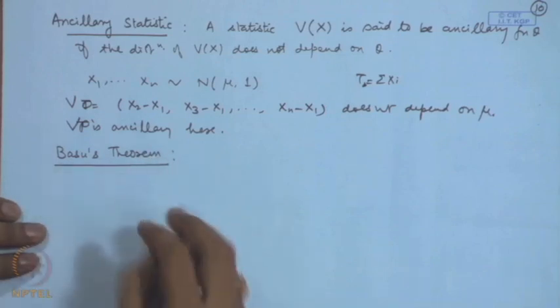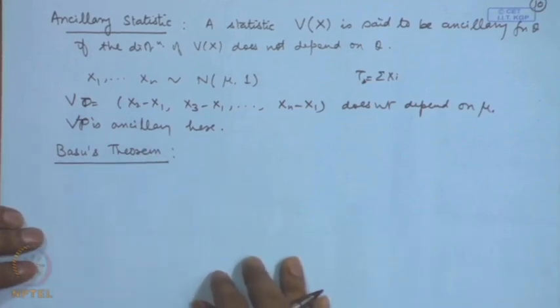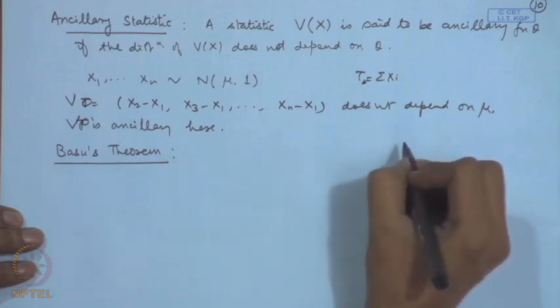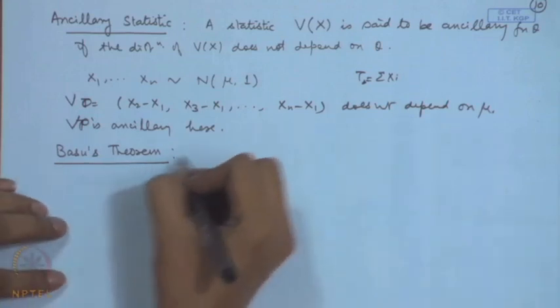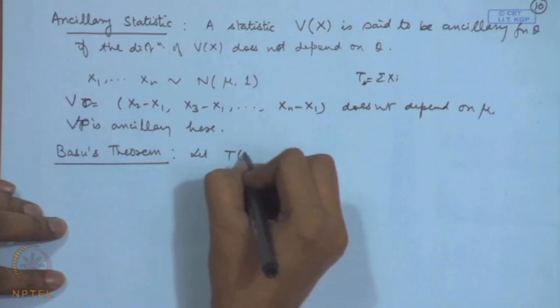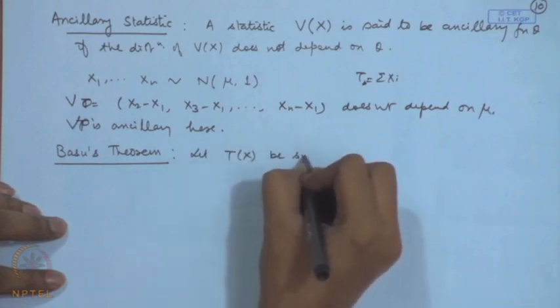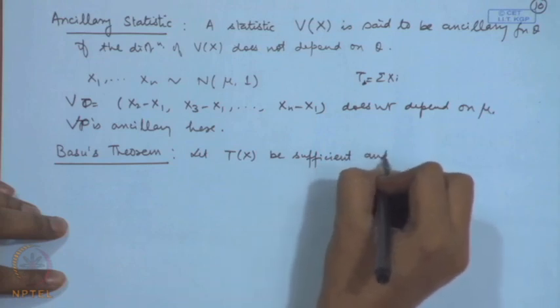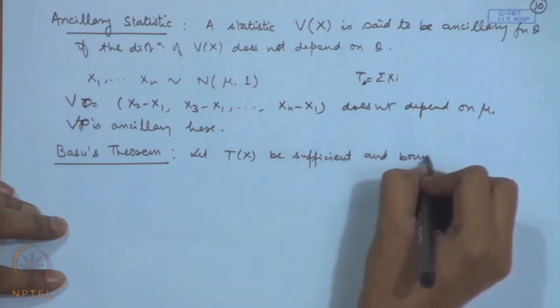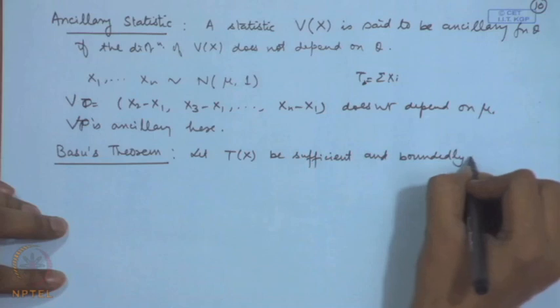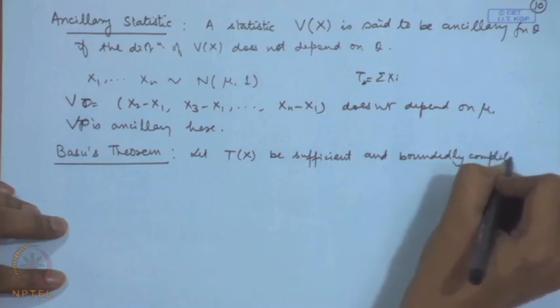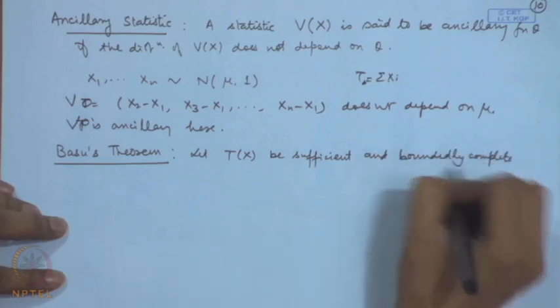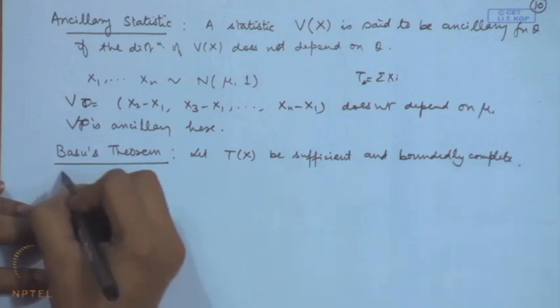Then we have the following theorem called Basu's theorem, named after D. Basu. Let T be sufficient and boundedly complete. So, if it is complete, automatically bounded completeness will be true.